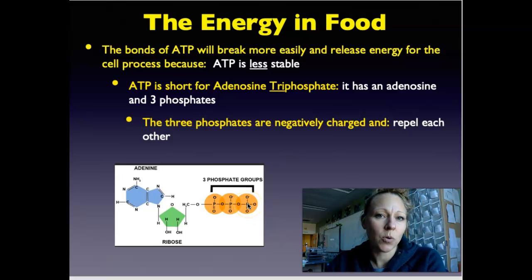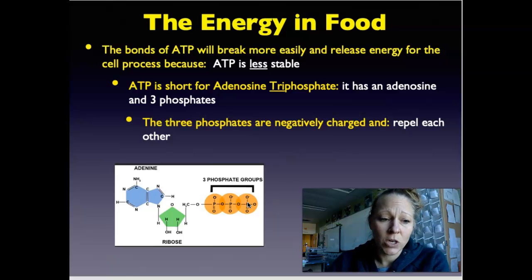That bond will break, and it will more easily donate energy to a cellular process than glucose would. When it goes to a cellular process, it's going to donate the phosphate group. It's going to break that bond, and donate the energy to that process so that that pump will open, or so that the cell can divide.